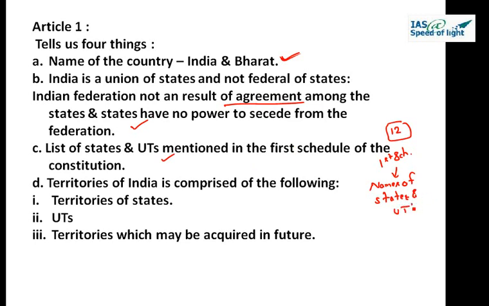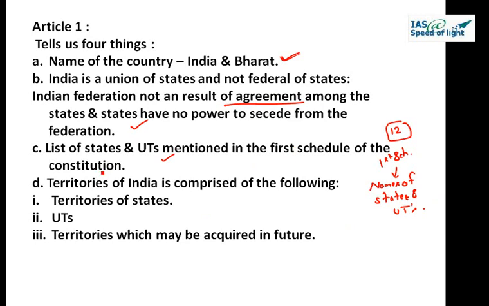Now the fourth information what it is saying is, the territory of India shall comprise of the territories of the states, the union territories specified in the first schedule, and such other territories as may be acquired in future.